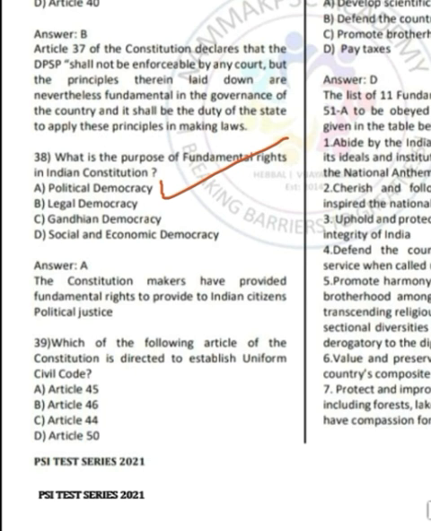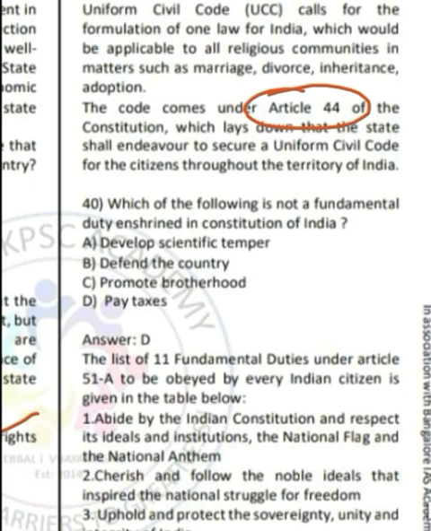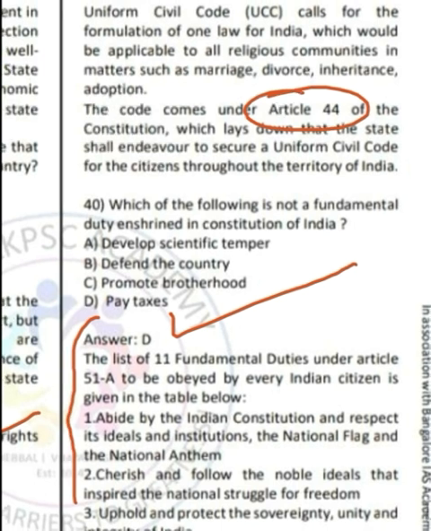Moving on to question number 39. Which of the following article of Indian Constitution is directed to establish uniform civil code? So which article speaks about the provision of uniform civil code? So the correct answer is Article 44, option C. Moving on to question number 40. Question number 40 is asking which of the following is not a fundamental duty enshrined in the Constitution of India? So the correct answer is option D, payment of taxes. So in the answer key, there is list of fundamental duties as provided by Article 51A of Indian Constitution. You can go through that.